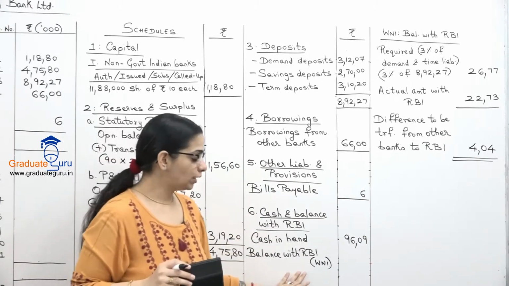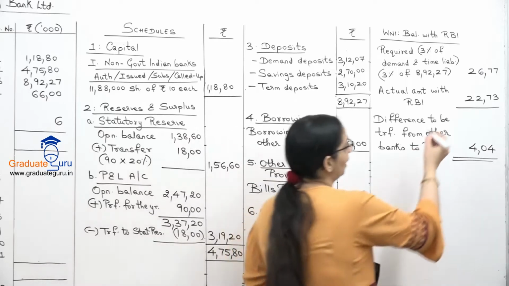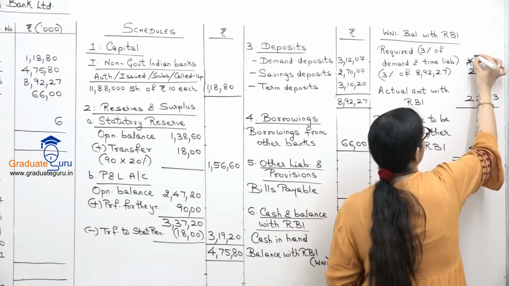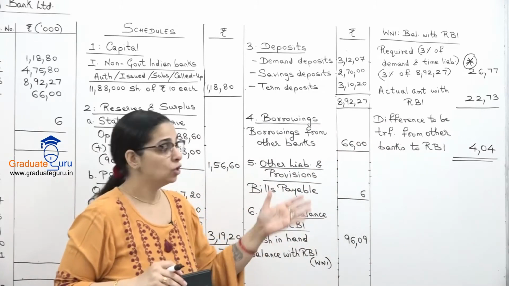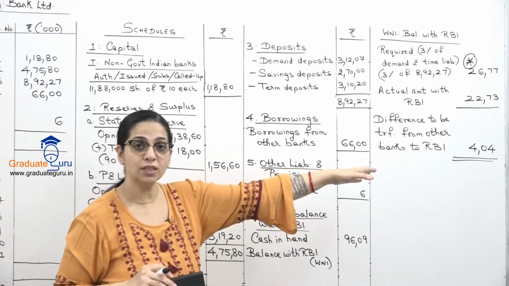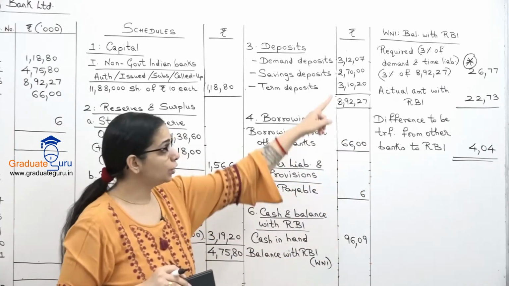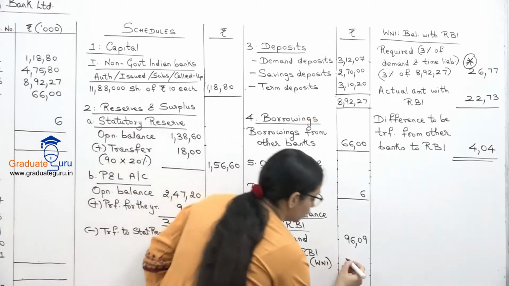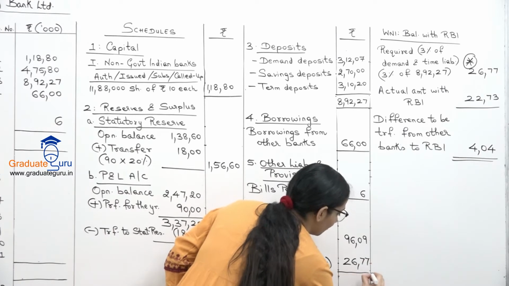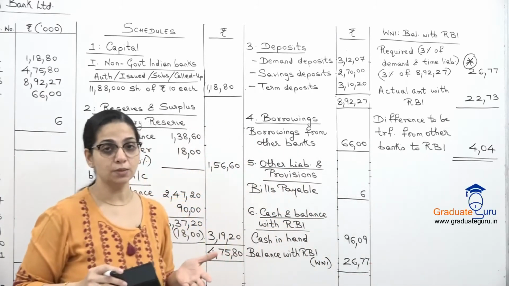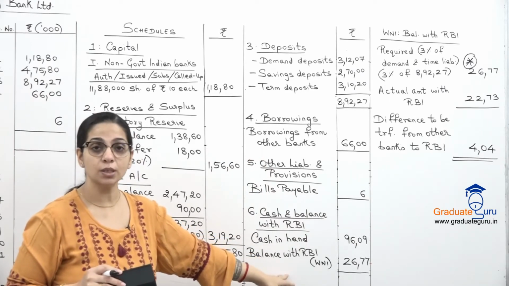So just now what I have over here, balance with RBI, I am going to take this amount in my balance sheet because this is the mandatory amount which must be in RBI. So I have already shown you that this difference later we will transfer from the other bank. So here I'm going to show the required amount, which is 2677. So not the amount from the trial balance, but the amount we have calculated should be in my reserve bank.